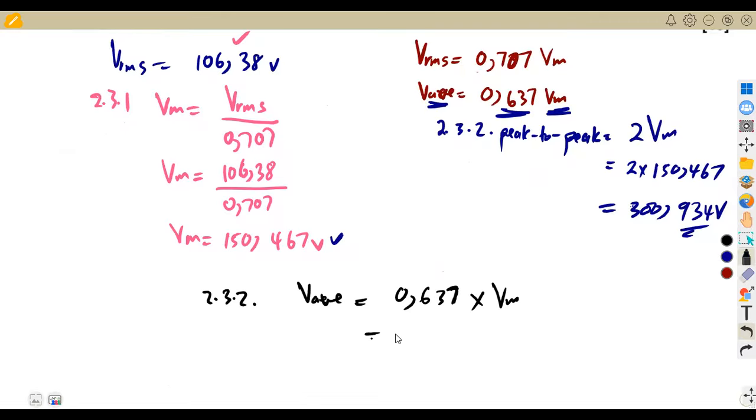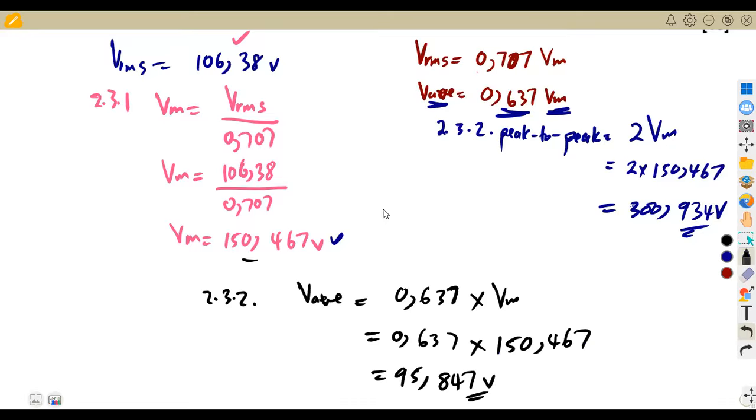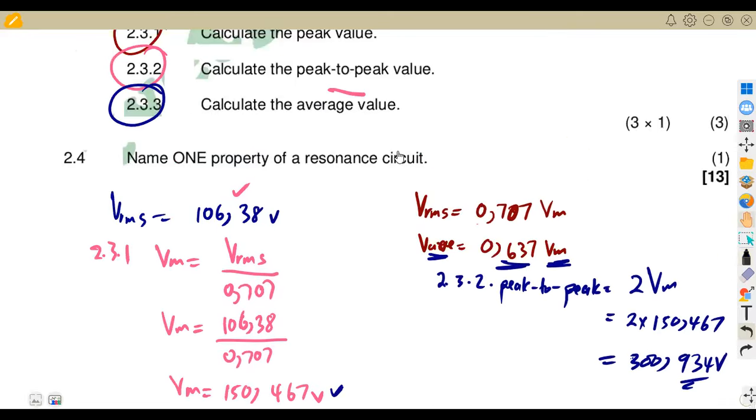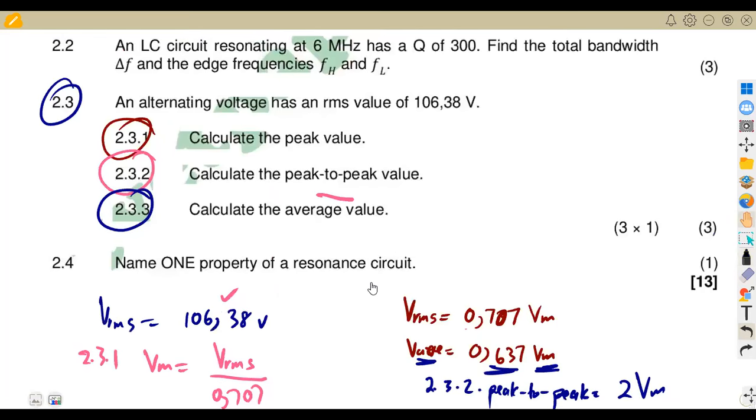So this one is just a substitution: 0.637 times our maximum value, which is 150.467. That is going to give us the average value of 95.847 volts. So that is the idea there. All right, how many marks for that? 3 marks, just 1, 1, 1.